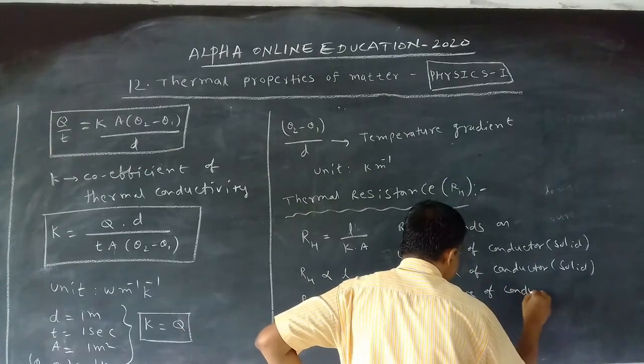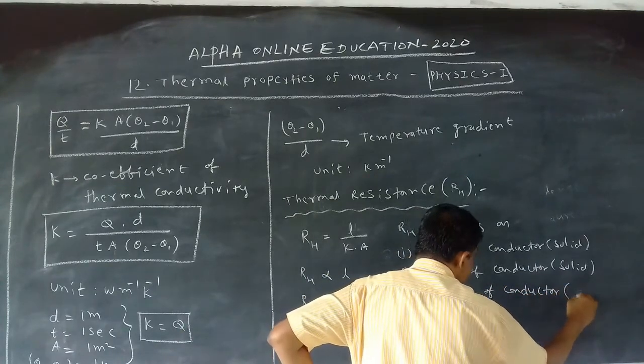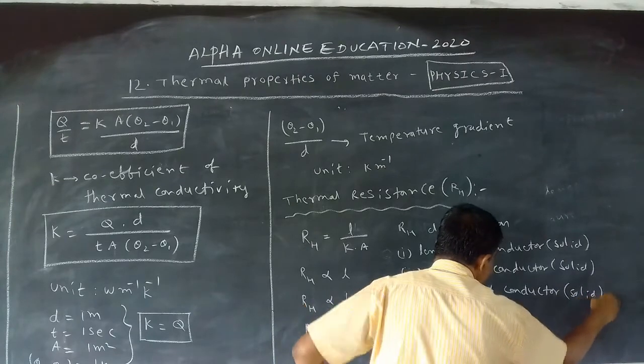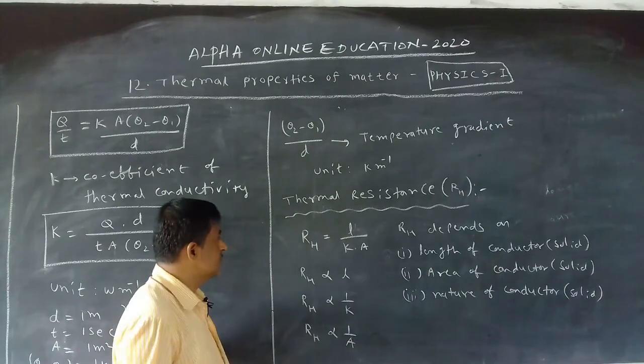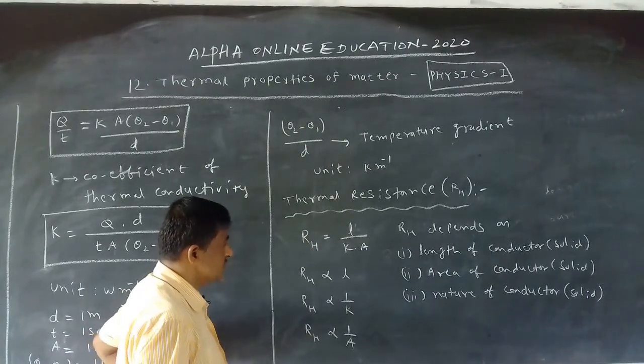Nature of the conductor means whether it is iron or copper, etcetera. This is about the thermal resistance.